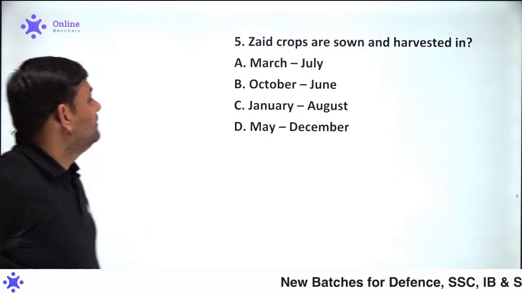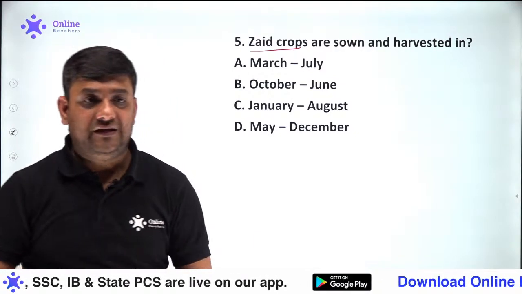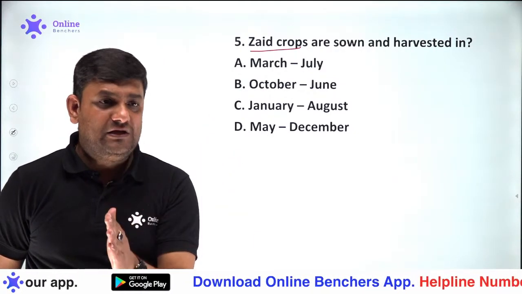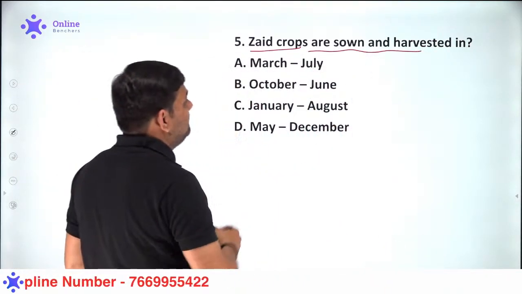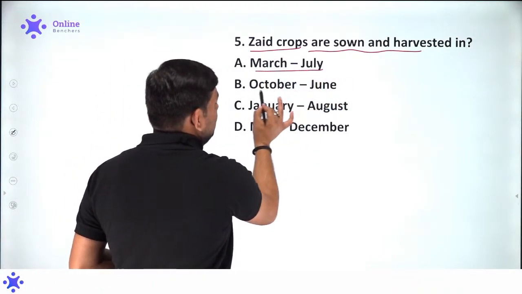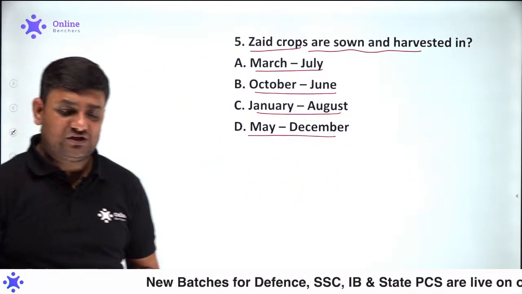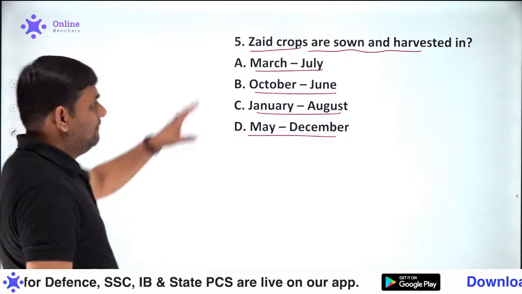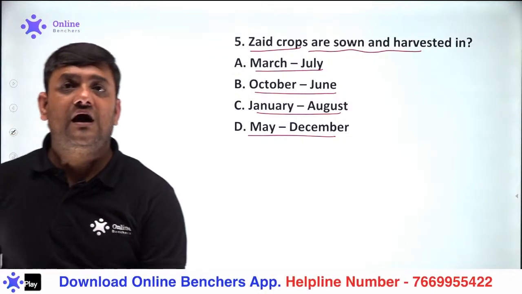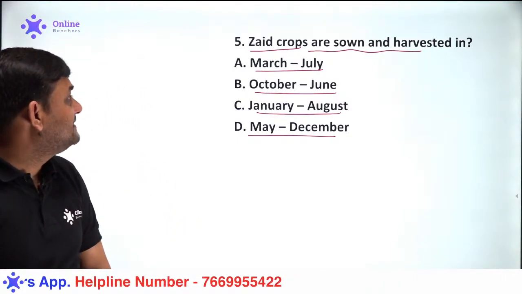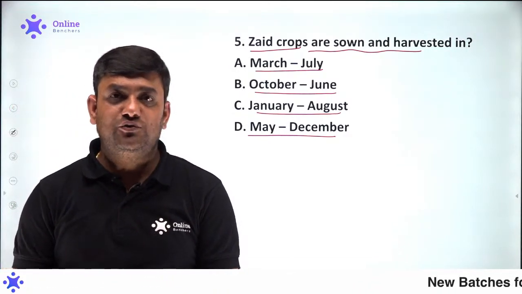Now please come to the next one. You might have heard about three types of crops that we usually grow in our country. One is the Kharif one, second is the Rabi crops, and third is the Zaid. Now the question is that these Zaid crops are sown and harvested in which of the following months? Can anyone tell me about these Zaid crops? I can tell you the examples over here, but first of all you try to answer this question quickly. These Zaid crops are sown and harvested between which month period? Is it March to July? Is it October to June? Is it January to August? Or is it May to December?